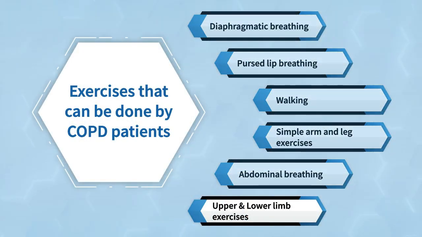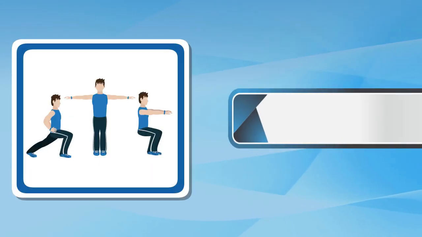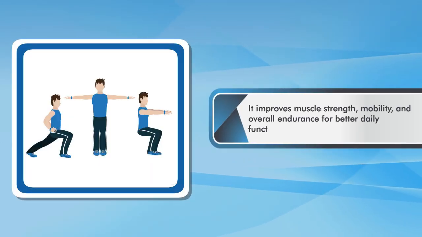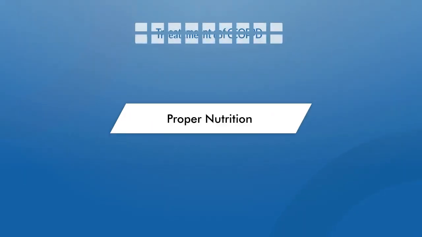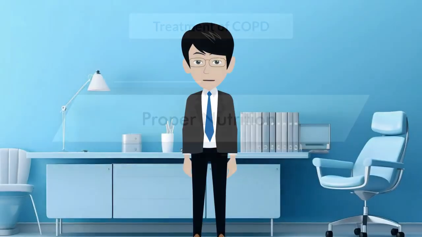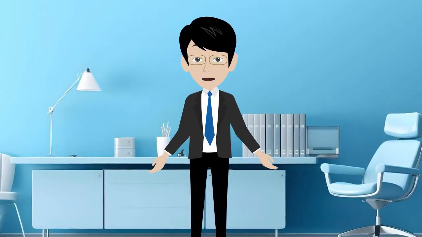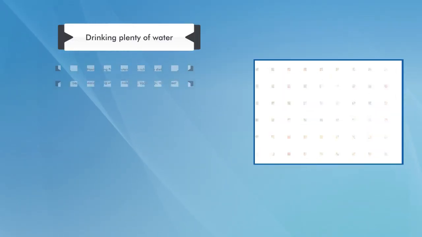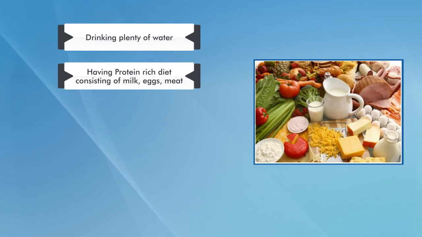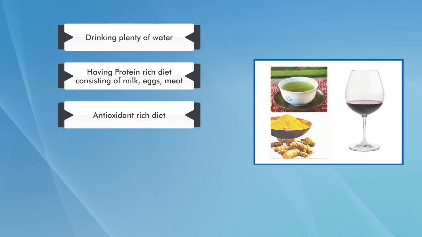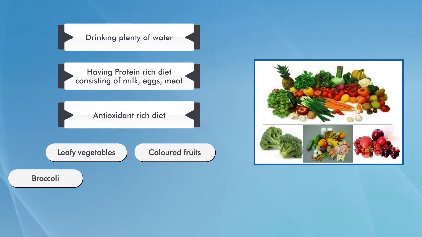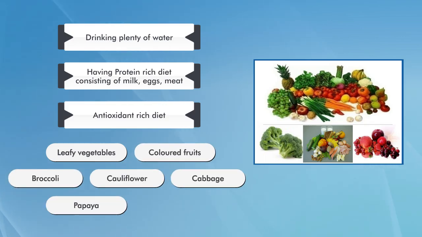Upper and lower limb exercises. It improves muscle strength, mobility, and overall endurance for better daily functioning. Proper nutrition. Proper nutrition is crucial for COPD patients and includes drinking plenty of water, having a protein-rich diet consisting of milk, eggs, meat, antioxidant-rich diet which includes leafy vegetables, colored fruits, broccoli, cauliflower, cabbage, papaya, and apple.